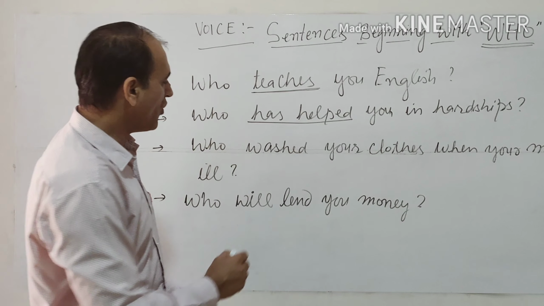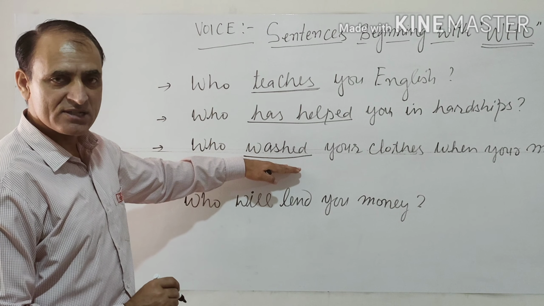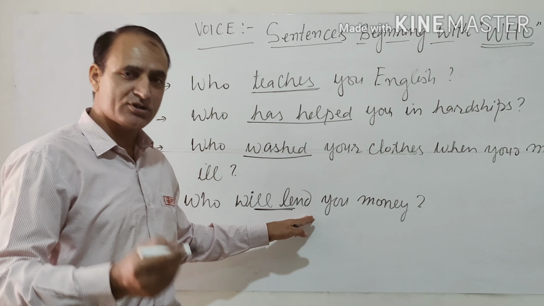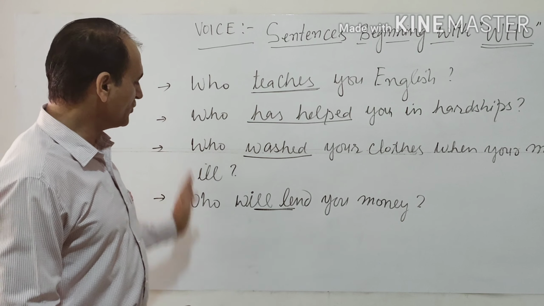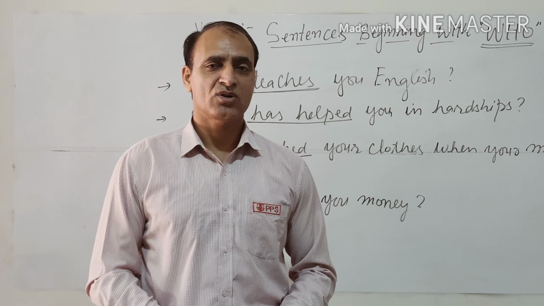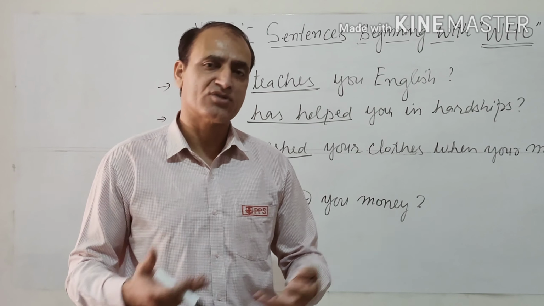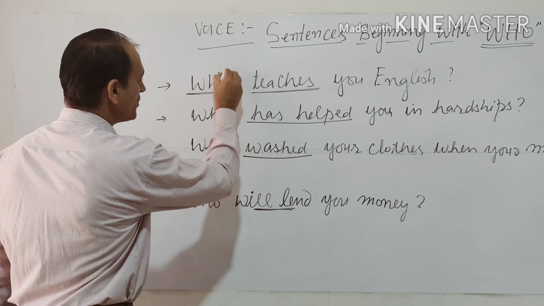Next one is who washed your clothes. Second form of the verb is used over here. So this is simple past tense. And who will lend you money. Use of will and shall be used in future tense only. And this is will plus verb first form, that is simple future indefinite tense. So sentences beginning with who can be in any of the tense. So rest of the rules and regulations will remain just the same we have done so far. We need to learn only how to change who.